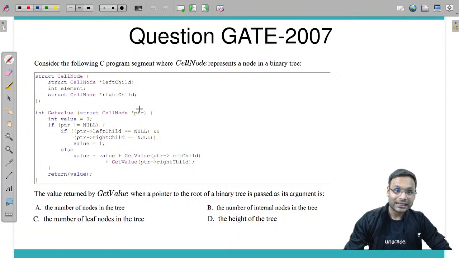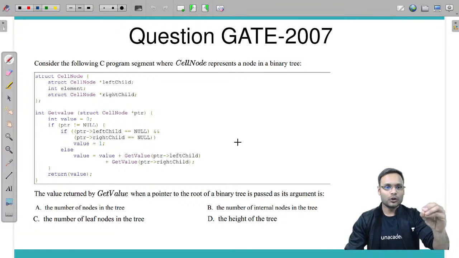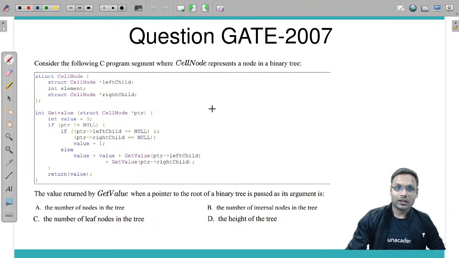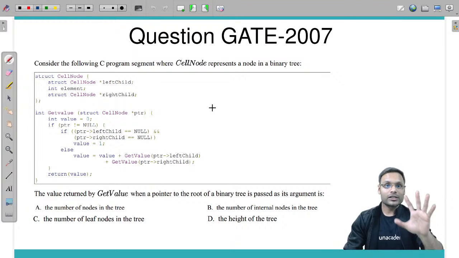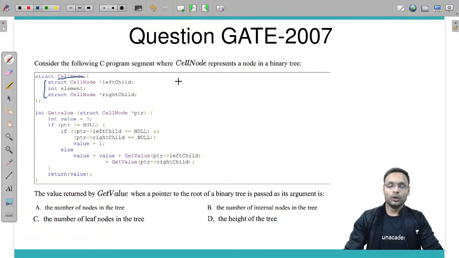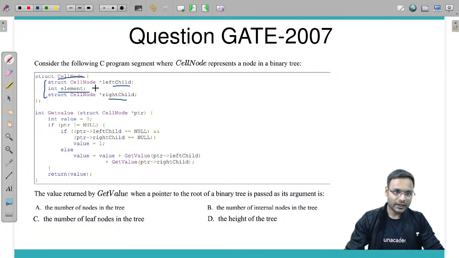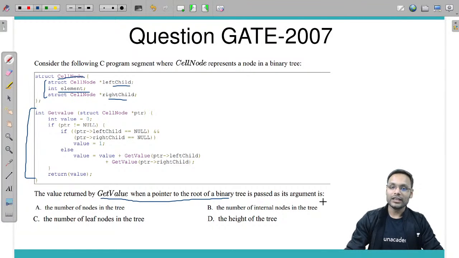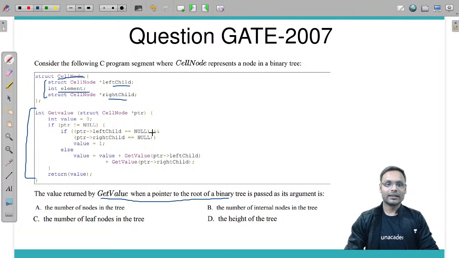That particular question is again a very easy question, just because it is based on traversal. What traversal? Tree traversal. How? Just because it's a recursion. What does it say? First of all, the node is given, and the structure of the node is given: left child pointer, right child pointer, and an integer element. Now there is a function called getValue, and the question is what this getValue function returns when a pointer to the root of a binary tree is passed as an argument. So when we call this, what is the value returned by the function?